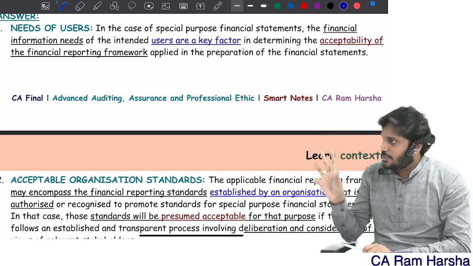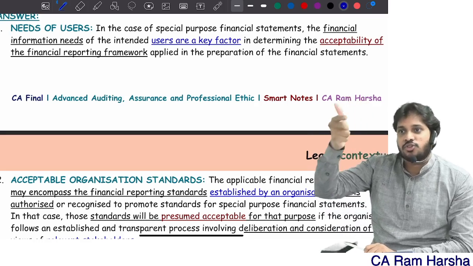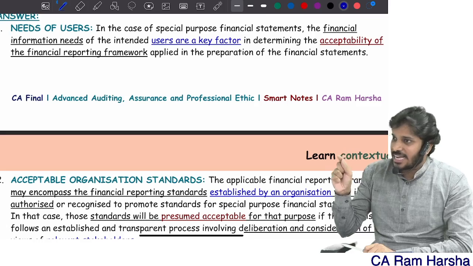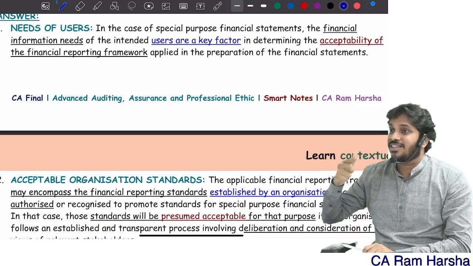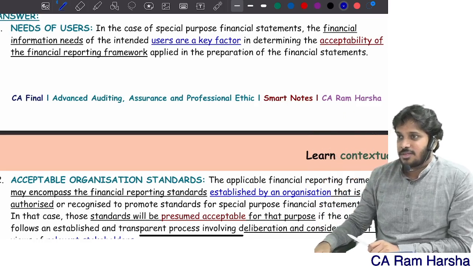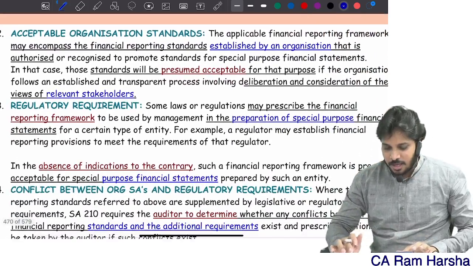If at all the responsible party prepares the financials using the rules which the user is also asking, if that is acceptable from the point of view of the user, that's the first condition for me whether to accept or not. Clear? That's the first condition for me whether to accept or not.